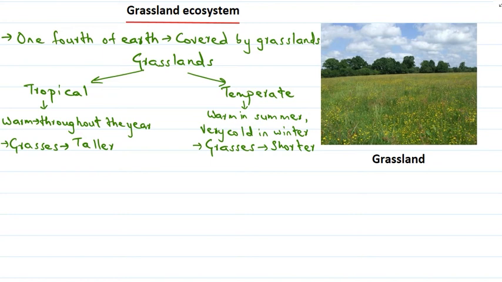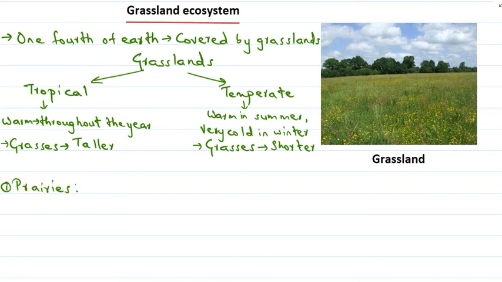Now we will be studying each of them one by one. We'll start with prairies. Let's see the common features of these grasslands.